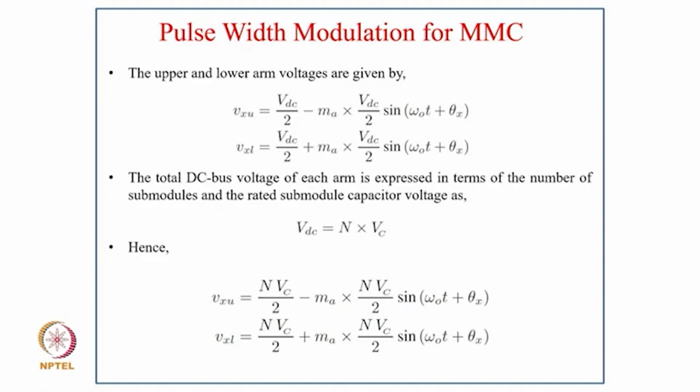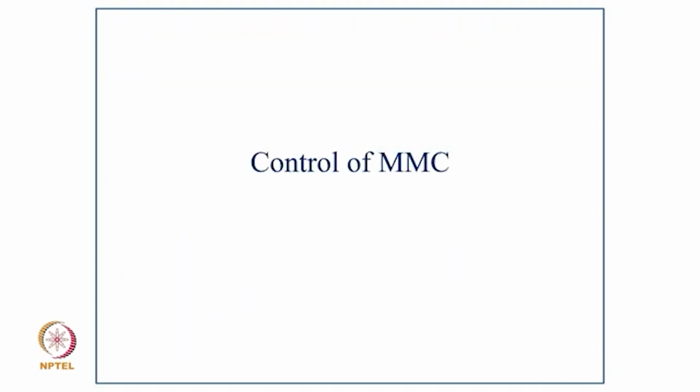So VDC equals N VC, and hence Vxu equals N VC by 2 minus MA into N VC by 2 sin(omega0 t plus theta x), and Vxl equals N VC by 2 plus MA into N VC by 2 sin(omega0 t plus theta x).